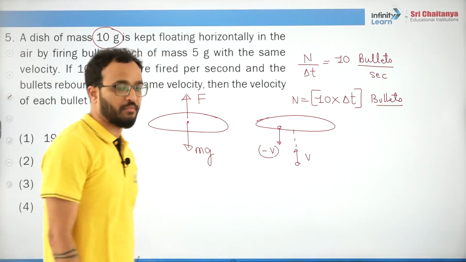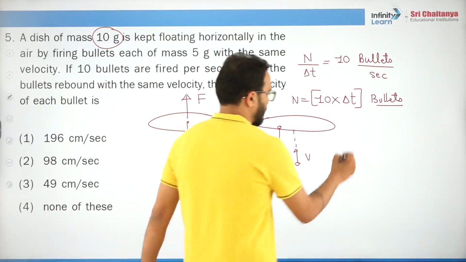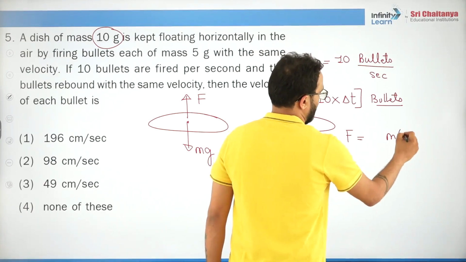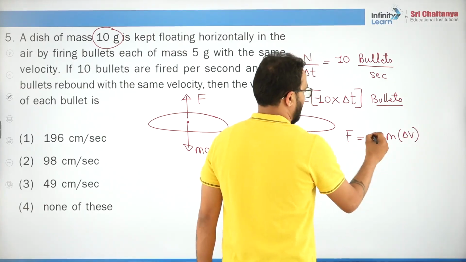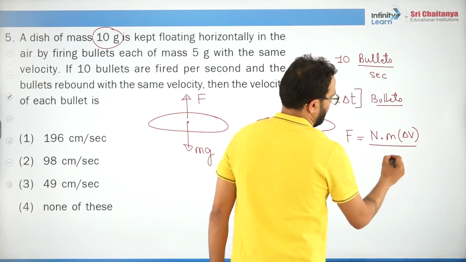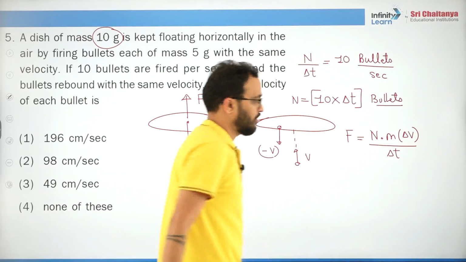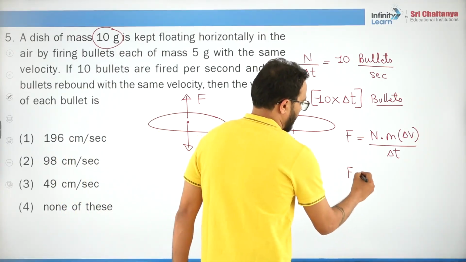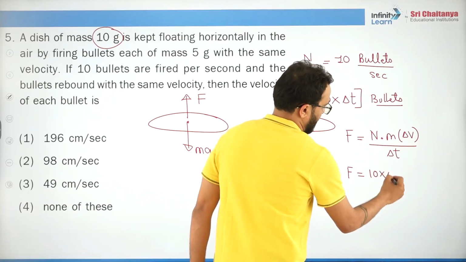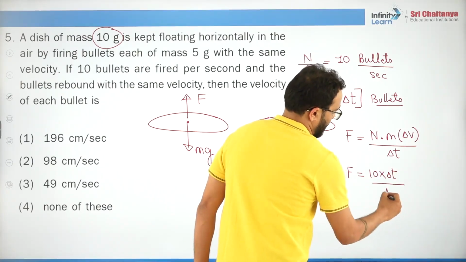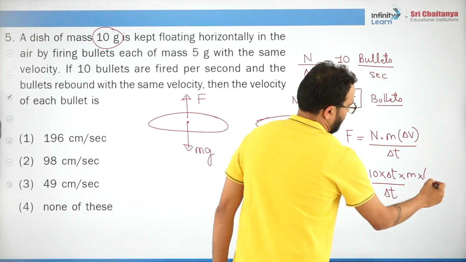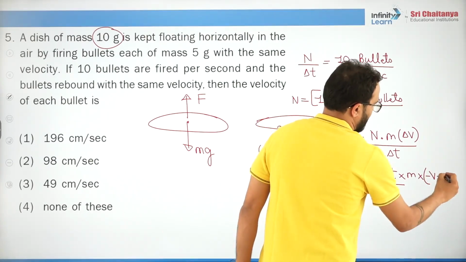Now what is the force applied? Force will be the change in momentum of n bullets in delta t time. What is n? 10 into delta t, upon delta t, into mass of bullet, into minus v.